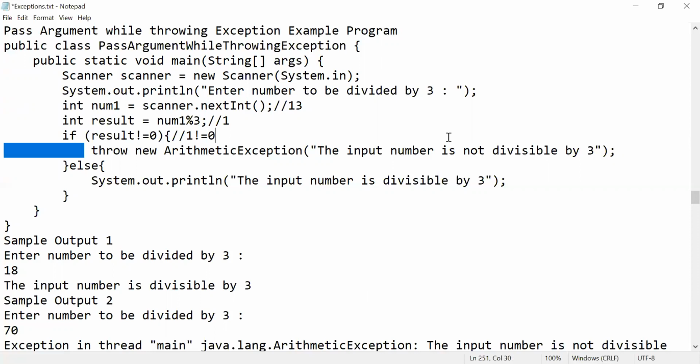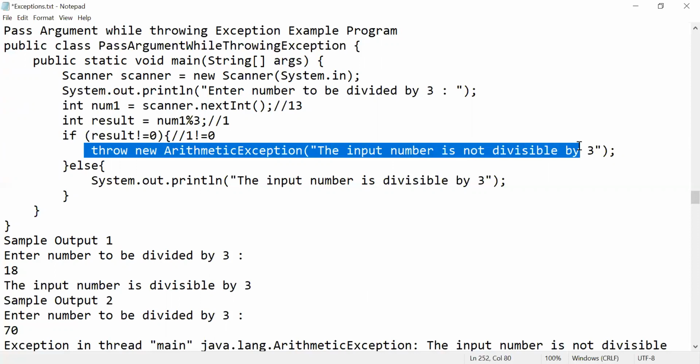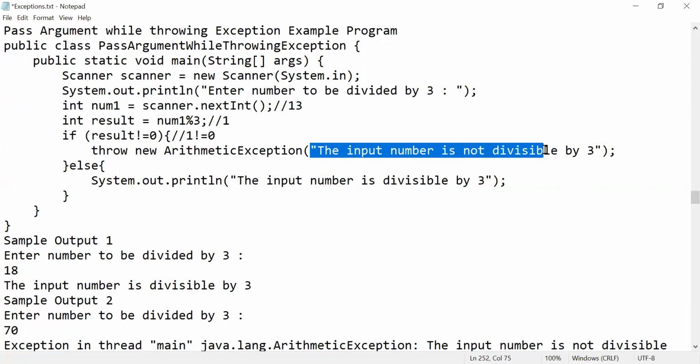So that's why now I'm throwing my new exception called ArithmeticException. What's the default message of ArithmeticException? Nothing but division by 0, right? Now I am throwing my own message. What is my message without using try catch? Input number is not divisible by 3. That is my own customized explicit message, a forced message. Got it? That is the example of passing an argument while throwing an exception.